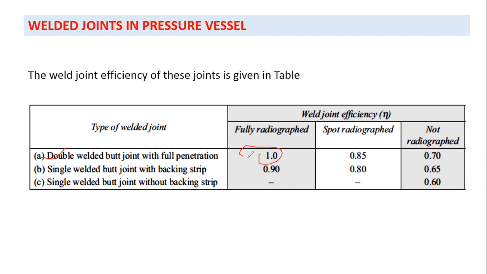But suppose there is a single welded butt joint with backing strap and no radiography, then the eta, or the value of joint efficiency, will be 0.6. Clear? Alright.